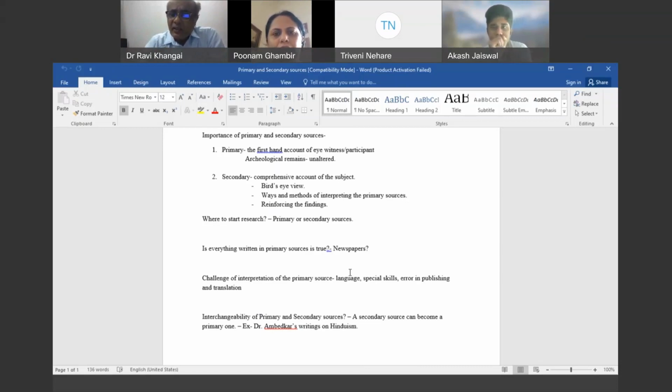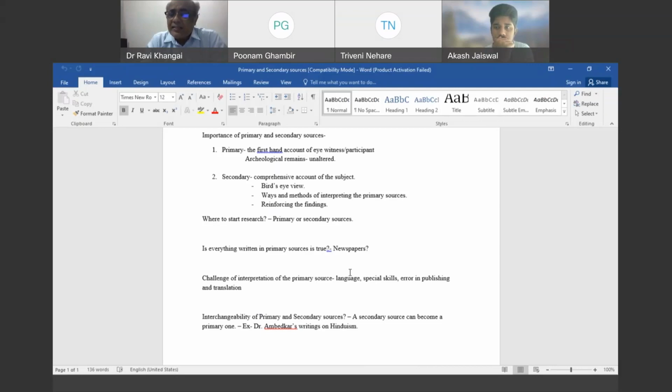But if you change your topic, if somebody takes another topic, where the topic of research itself is Dr. Ambedkar's view on caste, then in that case, all of Dr. Ambedkar's writing will become your primary source. So that includes Dr. Ambedkar's writing on caste as well. So there is an interchangeability. It is quite possible that a primary source, like the case I gave, may end up becoming a secondary source sometimes, and a secondary source may end up becoming a primary source.